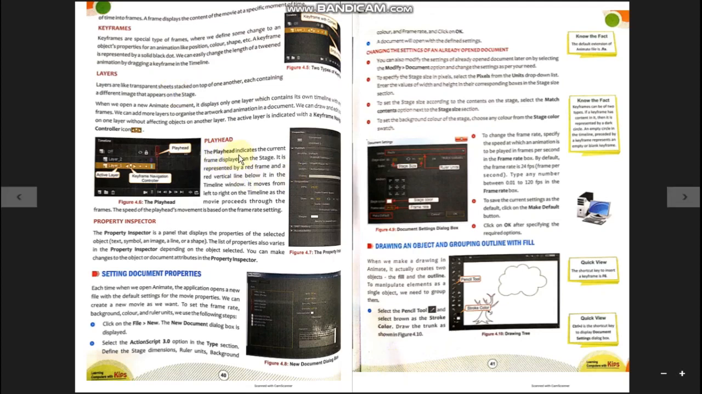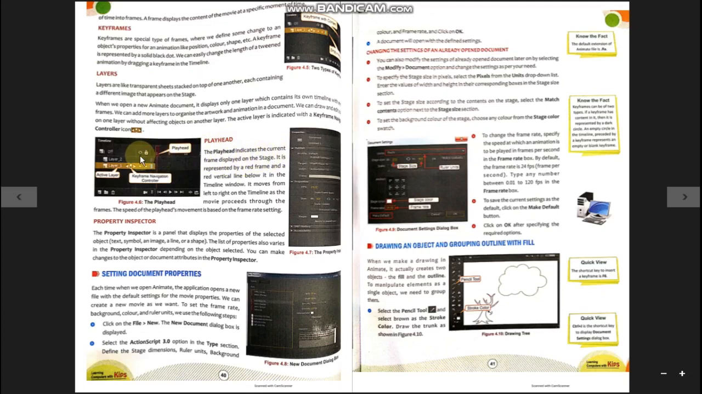Playhead. The playhead indicates the current frame displayed on the stage. It is represented by a red frame and a red vertical line. Yes, here you can see a red rectangular box which has a dark red border line. This is the playhead. What is the work of this playhead? To indicate the current frame displayed on the stage.